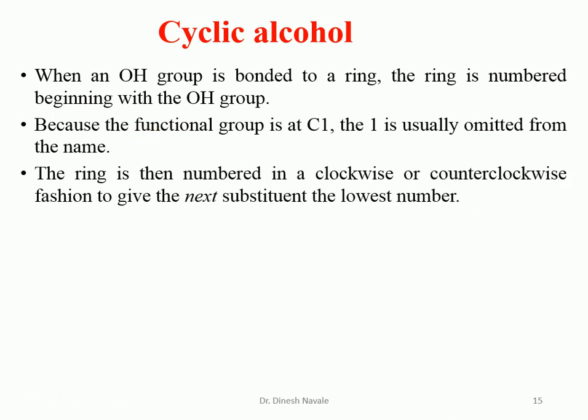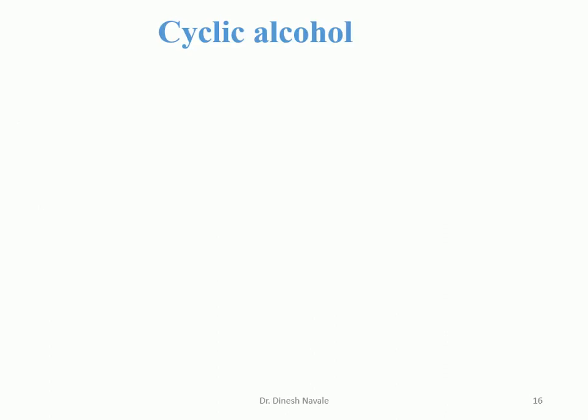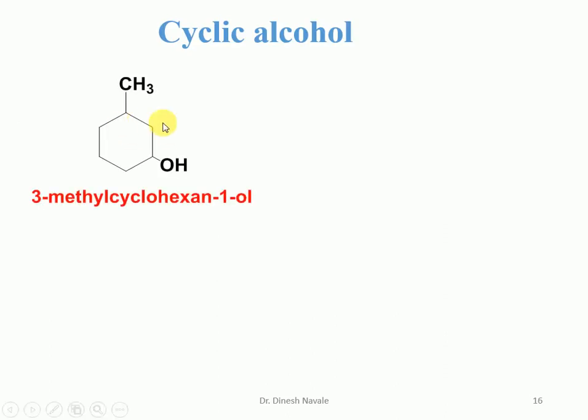The ring is then numbered in a clockwise or counterclockwise fashion to give the next substituent the lowest number. So first, carbon number 1 should be assigned to the OH, and then we have to number the ring in such a way that the lowest possible number is given to the next substituent. So for cyclic alcohol, we have already discussed the rule. OH should be given the carbon number 1, and then the next substituent should be given the lowest possible number.